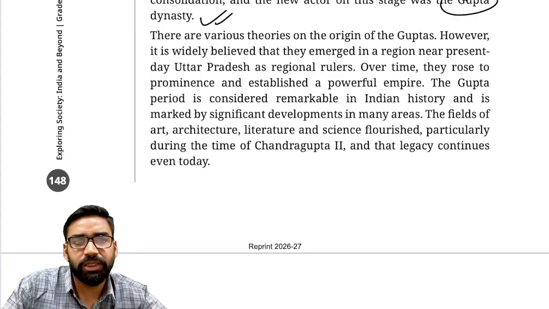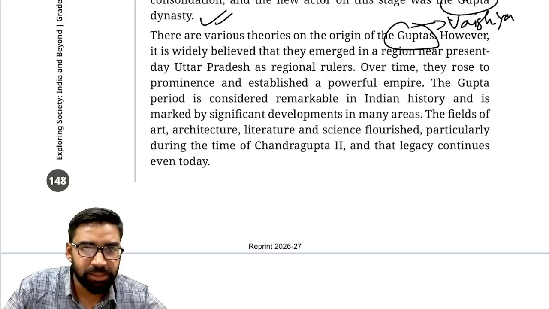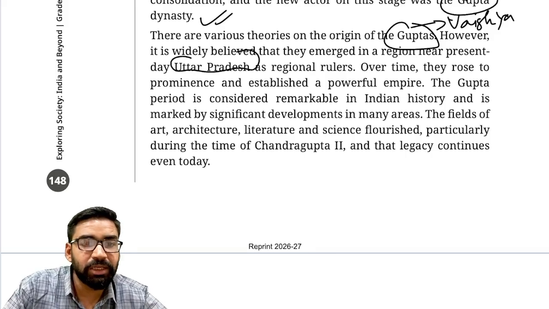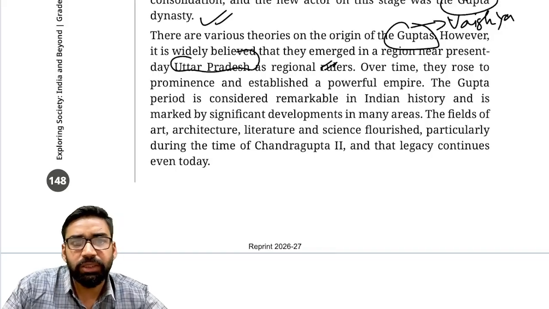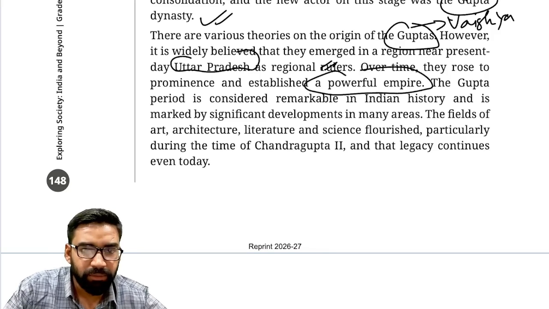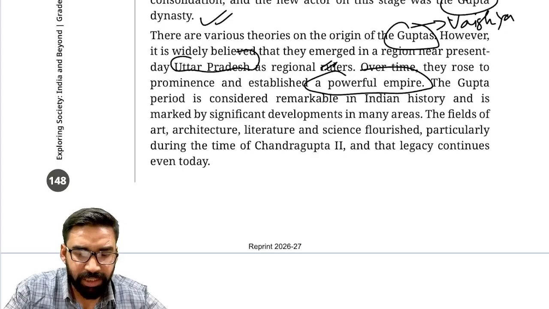There are various theories related to the origin of Guptas. Guptas were basically from the Vaishya community, which means the trading class. It is said that they emerged in the UP region as regional rulers in the Kushan period, and gradually they rose to prominence and established a powerful empire. Now we need to understand the major rulers.